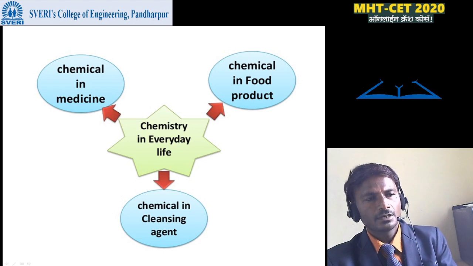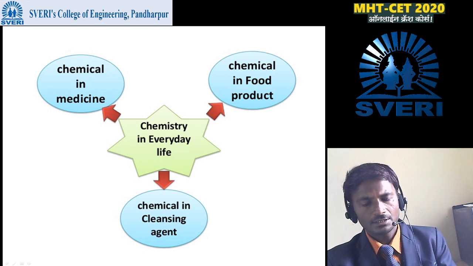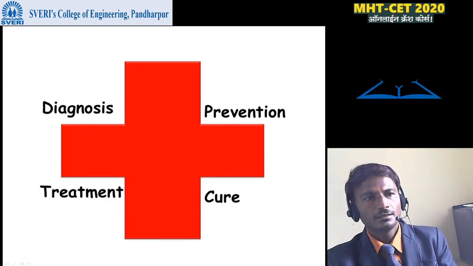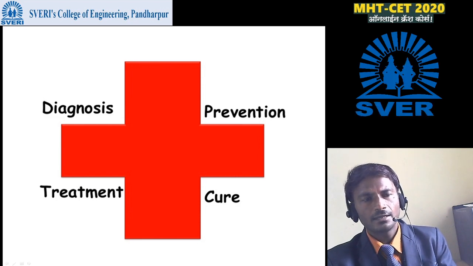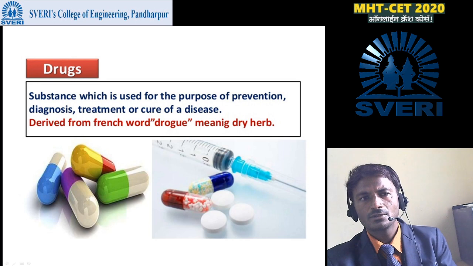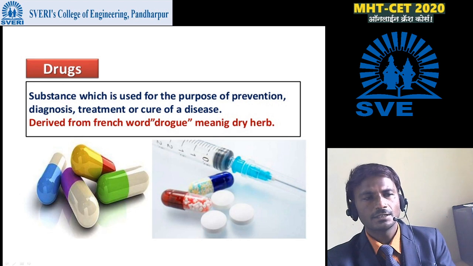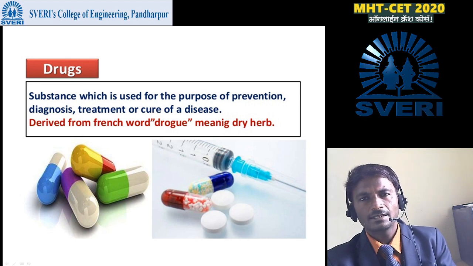So, chemicals in medicine, chemicals in food products, chemicals in cleansing agents. These are some common applications given here. By drugs we can do diagnosis, prevention, treatment and cure. The substance which is used for the purpose of prevention, diagnosis, treatment or cure of a disease is called a drug. The word drug is a German word which means dry herb.